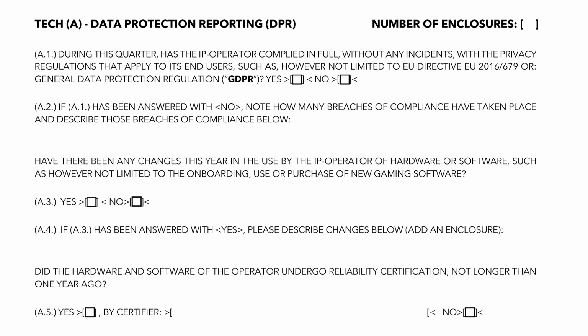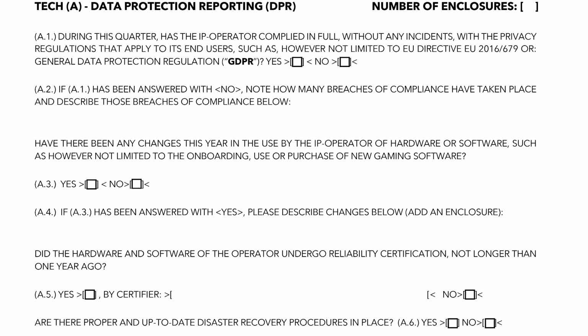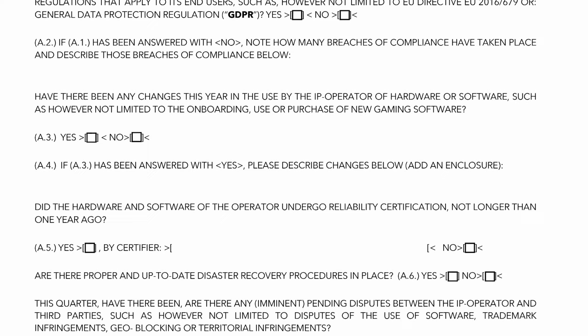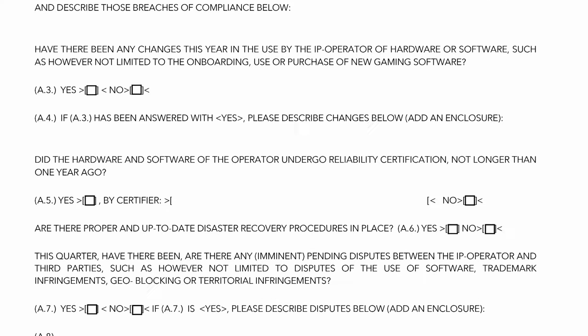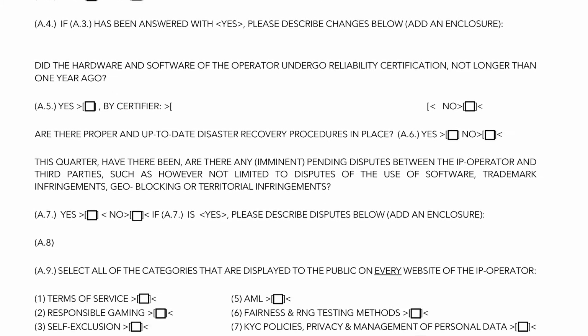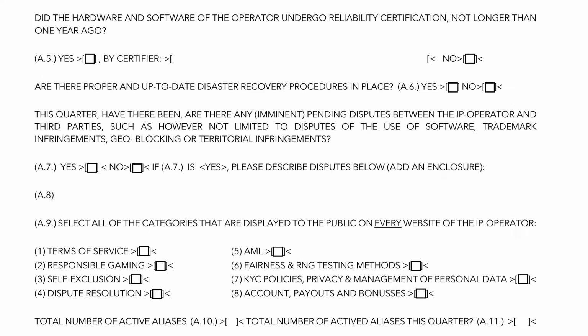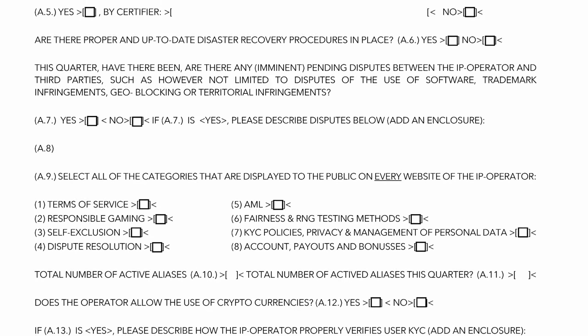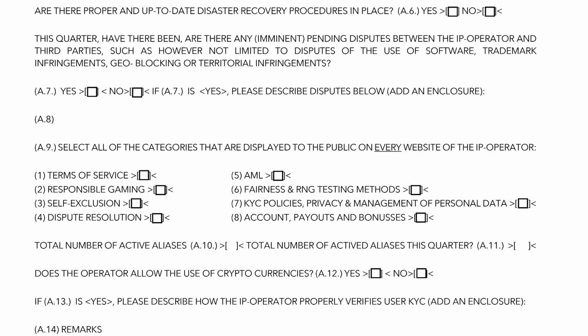Under A5 please declare if the software and hardware that is being used by the IP operator has been sufficiently certified. Additional information about certification of software can be found under Chapter A2, under iGamingdatabase.com/tech. Information on certification of the supplier may be found under C7 of the AML chapter, under /AML. Under A6, declare if there are sufficient disaster recoveries in place. For more information on recovery, please find Chapter A5, under /tech.